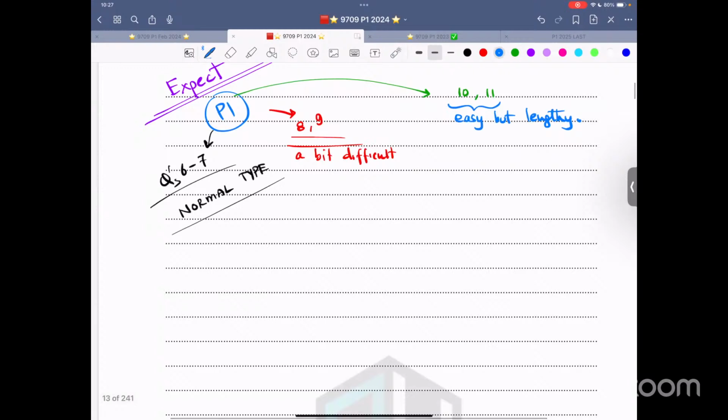What I want you to work on is this. The paper is around 1 hour 50 minutes, 110 minutes. 40 minutes for these 6 or 7 questions. For 8 and 9, 20 minutes. For 10 and 11, a maximum of 25 minutes.